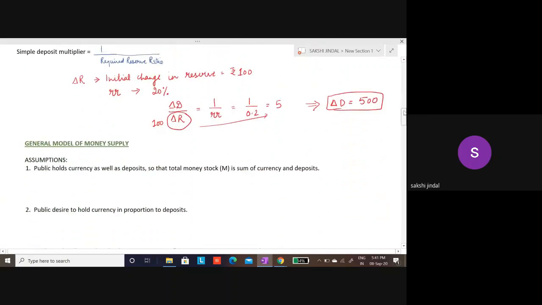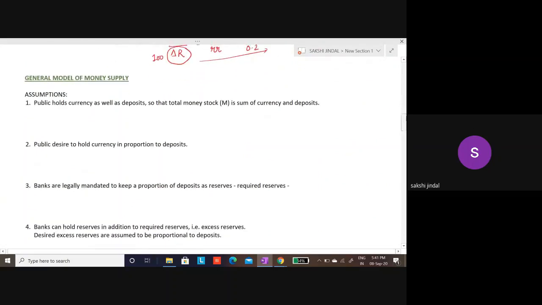Here we are assuming a general model of money supply, where my first assumption is that the public holds currency as well as deposits, so that the total money stock M is the sum of the currency and deposits.